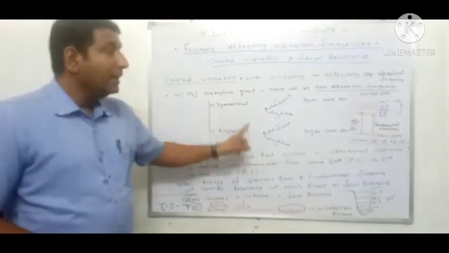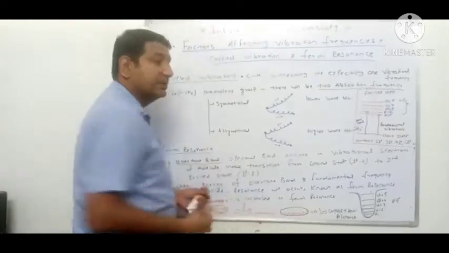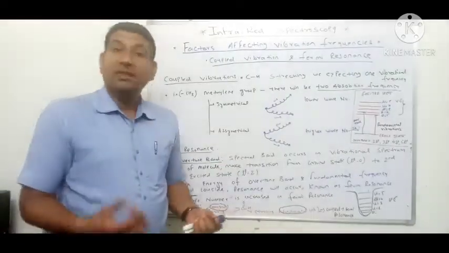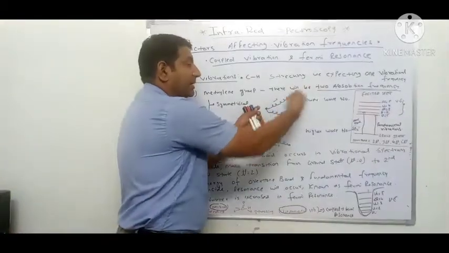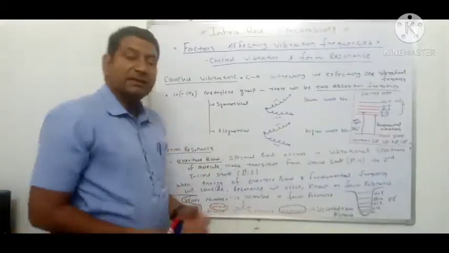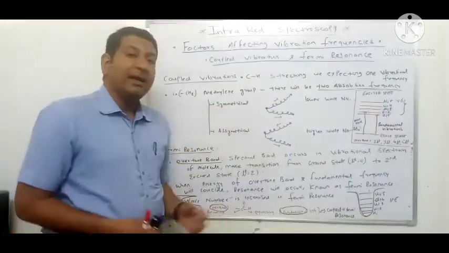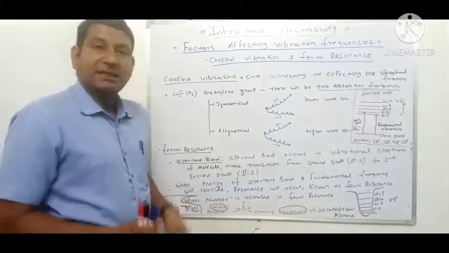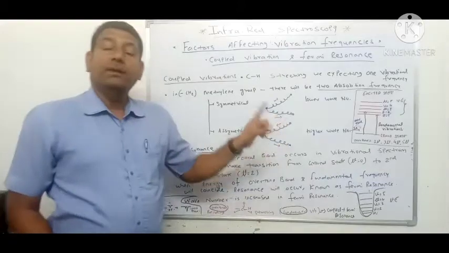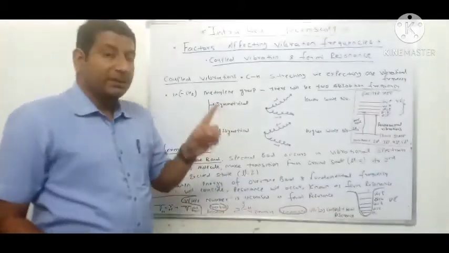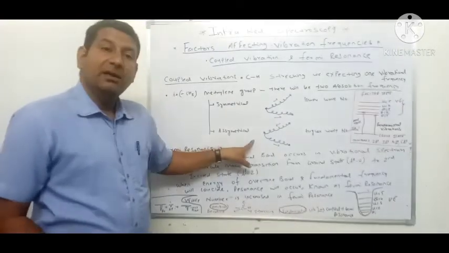Both absorbing frequencies will be stretching frequencies. I have discussed in my previous video what stretching and bending vibrations are. So in the CH2 group there will be stretching vibrational frequencies, and we have discussed that stretching vibrations are categorized into two subclasses, symmetrical and asymmetrical. So in the methylene group, there will be two absorbing frequencies of stretching vibrations, which are symmetrical vibrations and asymmetrical vibrations.